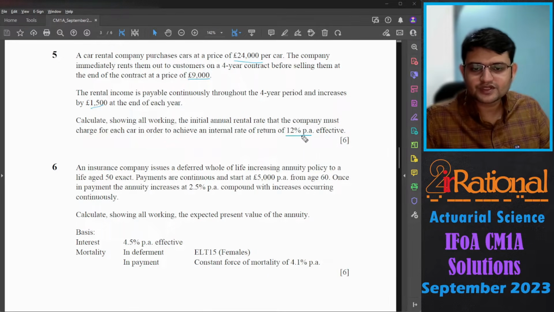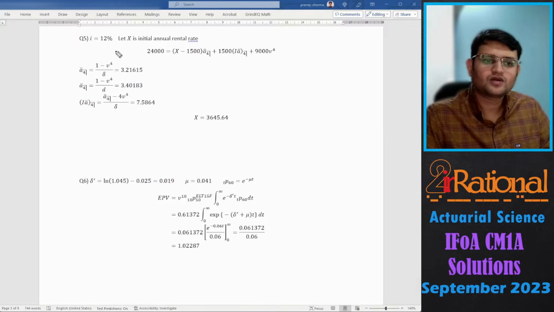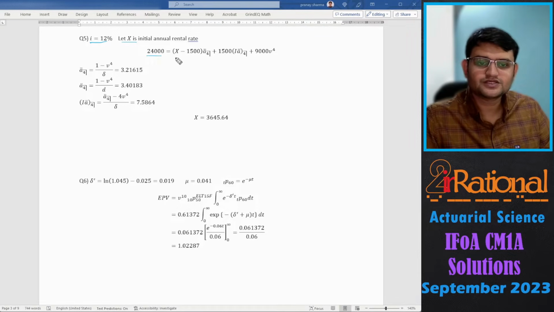So basically the rate of interest that we are going to use is 12% per annum. So here first we will take i as 12%. We have taken X as the initial annual rental rate. We'll make the equation, that is price, and here we'll have the rental part because it is increasing and continuous.